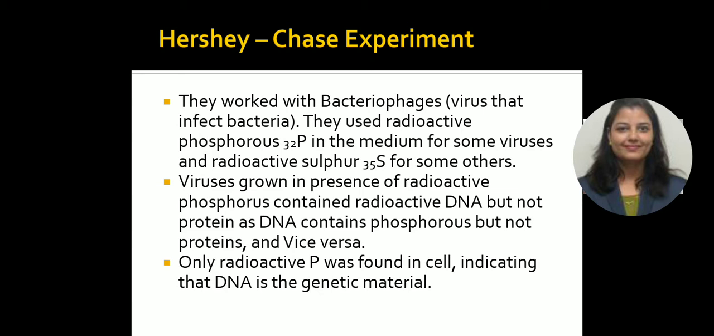They worked basically with bacteriophages. Bacteriophages are known as viruses that infect bacteria. They used radioactive phosphorus 32P in the medium for some viruses and radioactive sulfur 35S for some other viruses. Viruses grown in the presence of radioactive phosphorus contained radioactive DNA but not protein, as DNA contains phosphorus but not the protein, and vice versa. So only radioactive P was found in the cell, indicating that the genetic material was DNA.